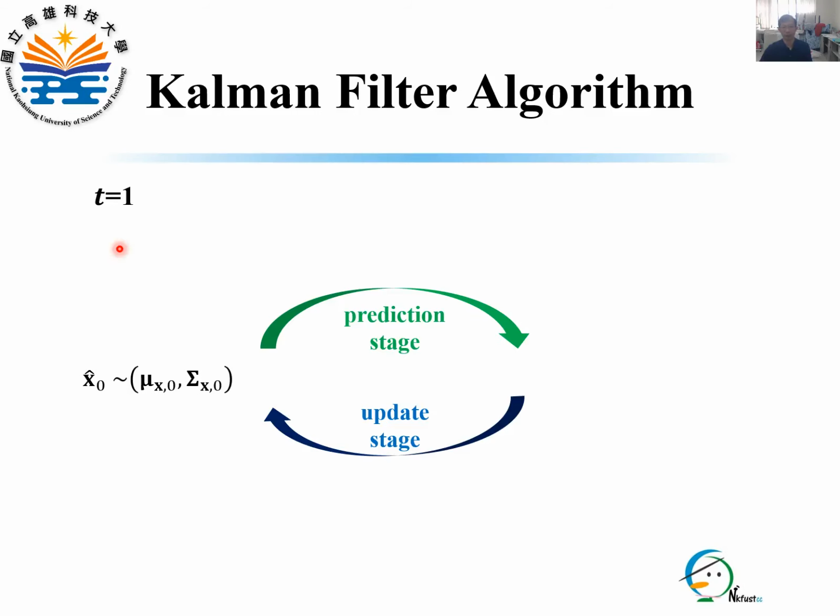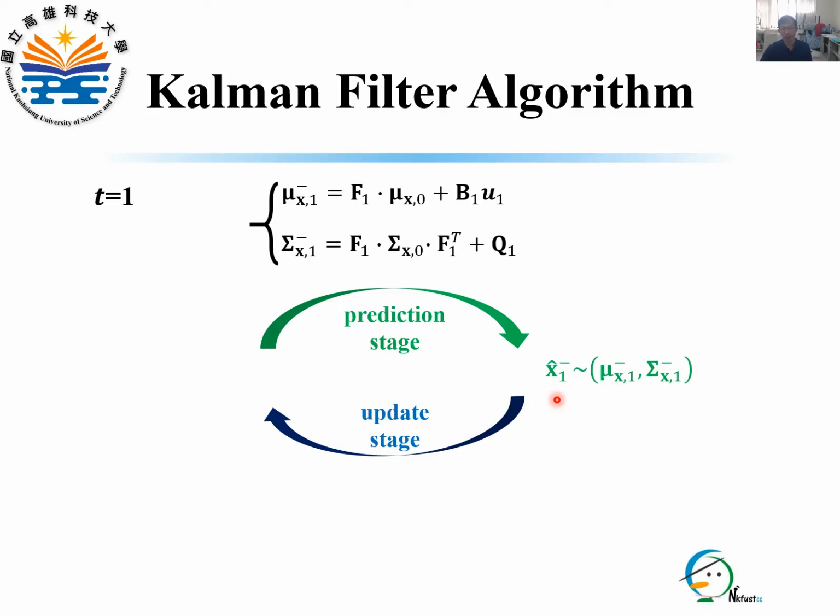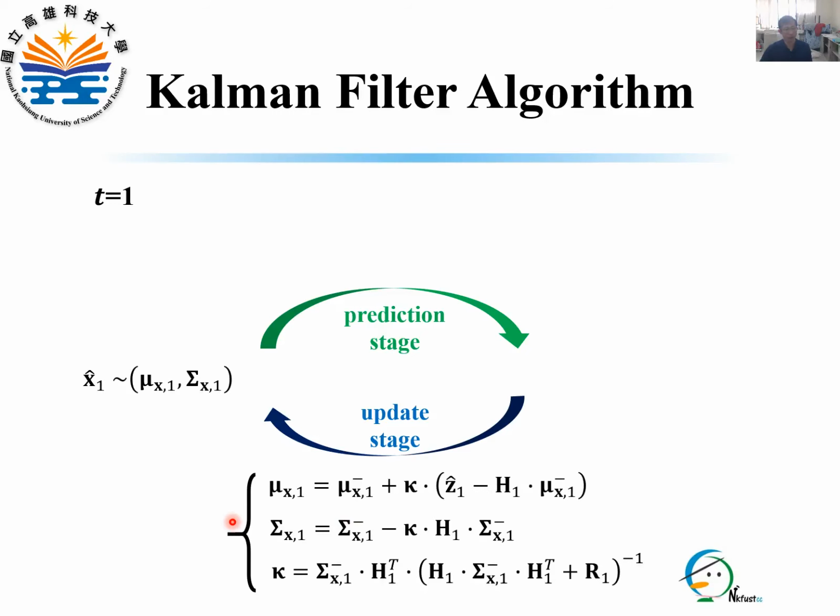Here we give a figure to illustrate the Kalman filter algorithm starting from the beginning. Given the initial estimate s_0 hat, we first evolve s_1 minus hat from s_0 hat by prediction, according to these two equations. Next, we obtain the measurement z_1 hat. Finally, we fuse these two estimates according to these equations and result in the estimate s_1 hat.